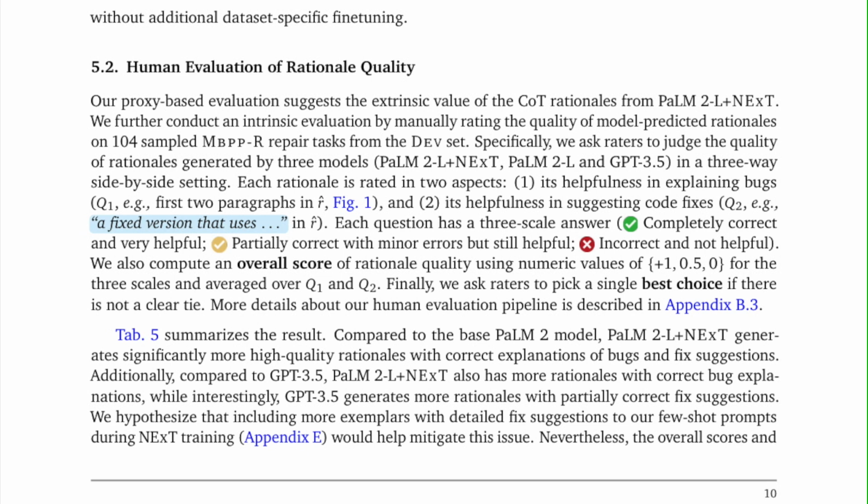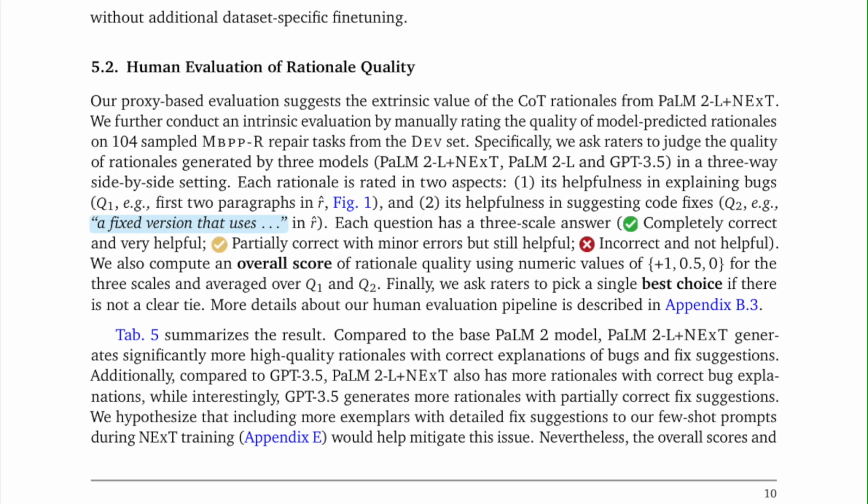Each rationale is rated in two aspects. First, its helpfulness in explaining bugs, Question 1, e.g., the first two paragraphs in Figure 1. Second, its helpfulness in suggesting code fixes, Question 2, e.g., a fixed version that uses... Each question has a three-scale answer: completely correct and very helpful, partially correct with minor errors but still helpful, incorrect and not helpful.